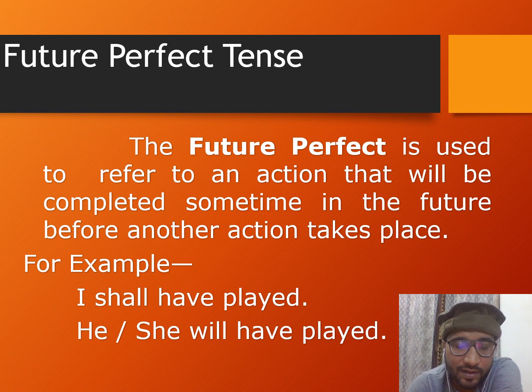Okay, now this is about future perfect tense, and if we look at the definition of future perfect tense, we can understand that the future perfect is used to refer to an action that will be completed sometime in the future before another action takes place. So we are talking about, for example, forecasting of the completion of an action. We mention that at some moment in the future, this action will have been done or will have been completed. So in that category we go for future perfect tense.